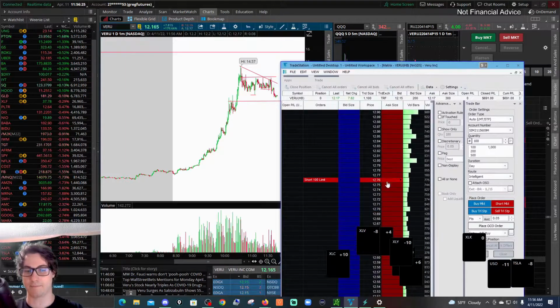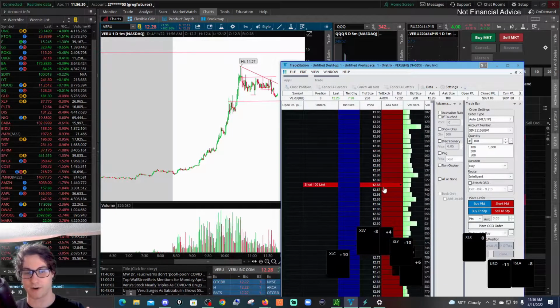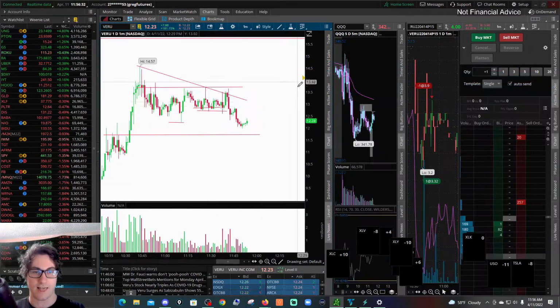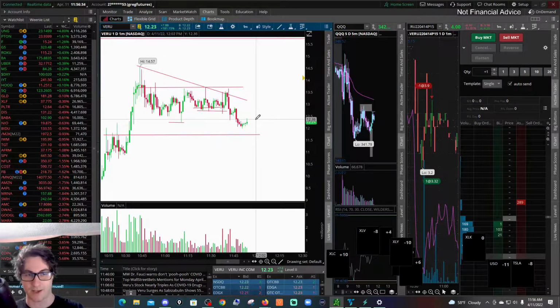Now let's say I'm bullish on Veru and would like to buy some. You can always buy at market, or let's say, I think that there's a good buy stop level over this 1240 level.